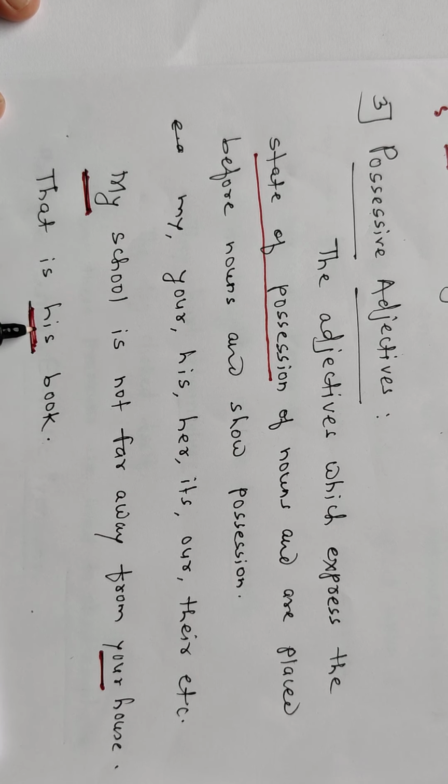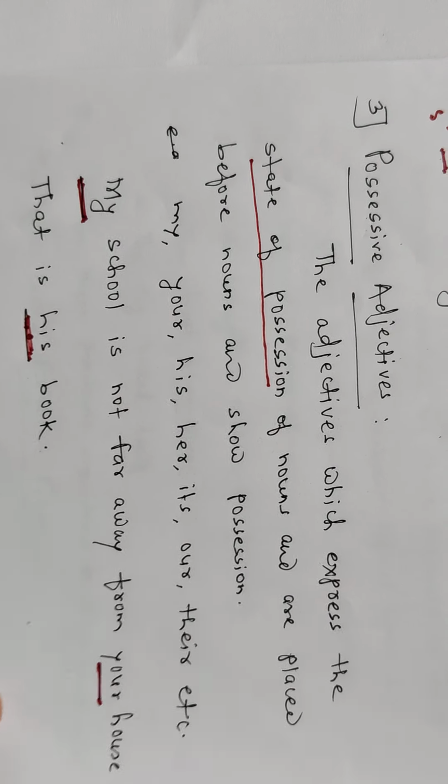This adjective is showing the state of possession of the noun. Whose book? His book. So these are called possessive adjectives. Okay, understand? Next one.